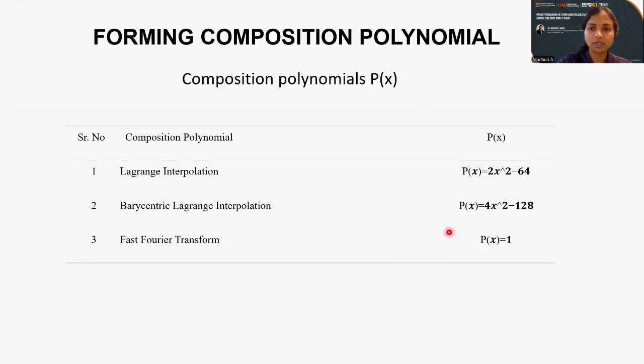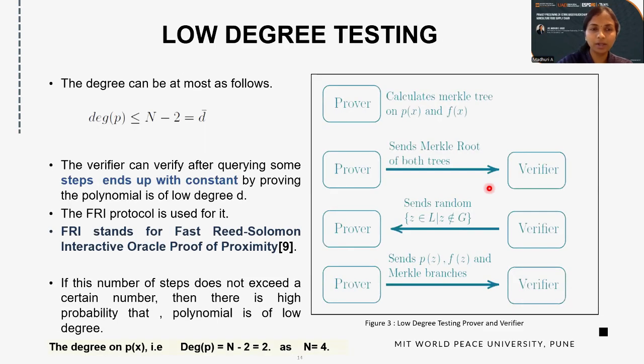Now this p of x will be used to generate the Merkle tree, and this Merkle tree will be sent to the verifier. So you can see this diagram. In this diagram, the prover first calculates p of x, that is the composition polynomial, and also the f of x. For both, we will calculate the Merkle tree that will be sent to the verifier. The verifier will send one random number for testing whether the received data is correct or not. And for that, the algorithm uses the Fast Reed-Solomon Interactive Oracle Proof of Proximity protocol, the FRI protocol. It is used by default for the ZK-SNARK protocol.